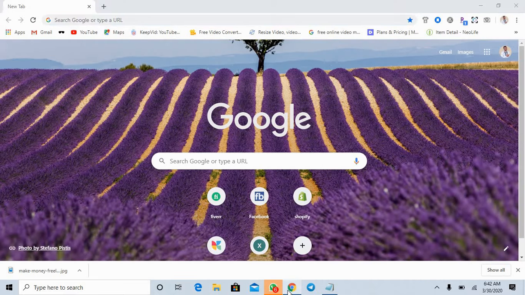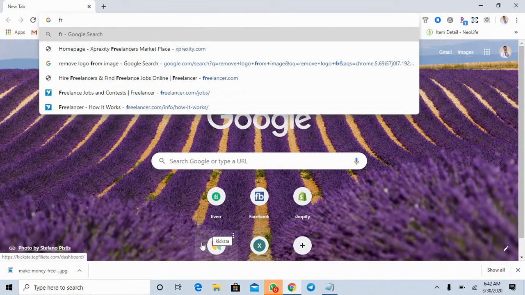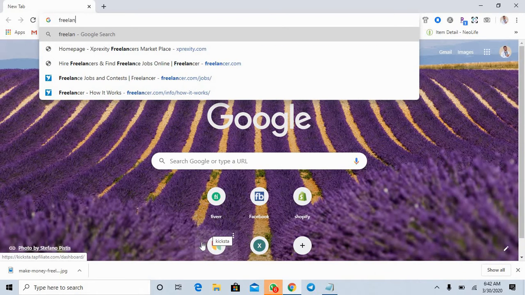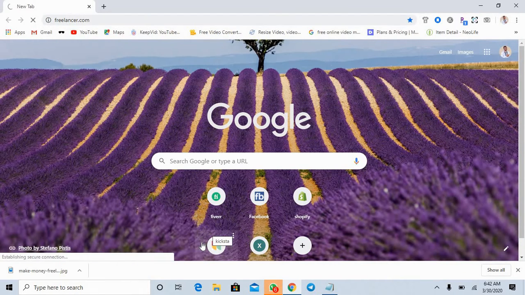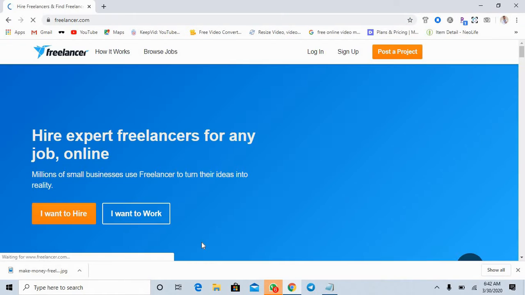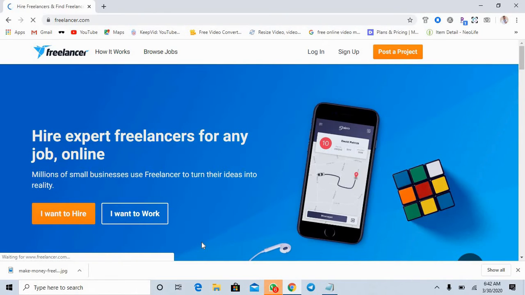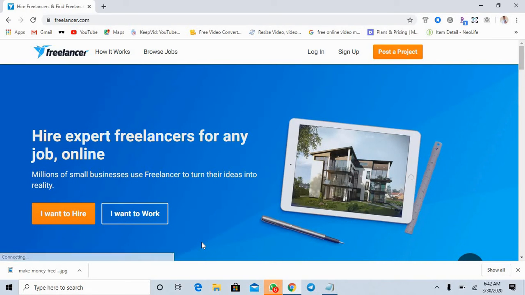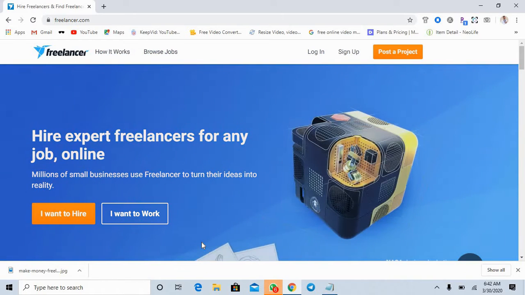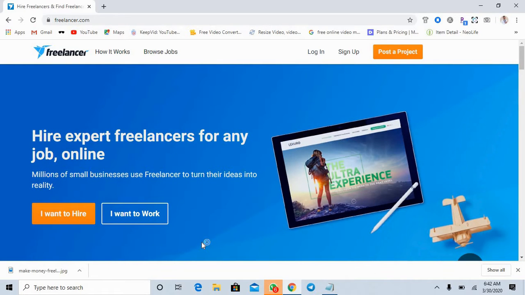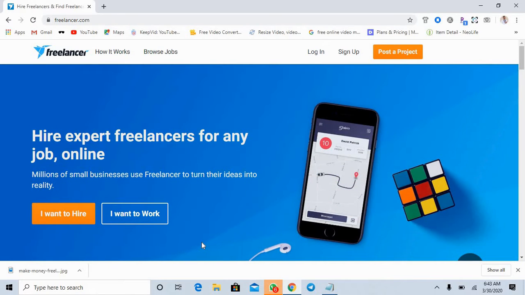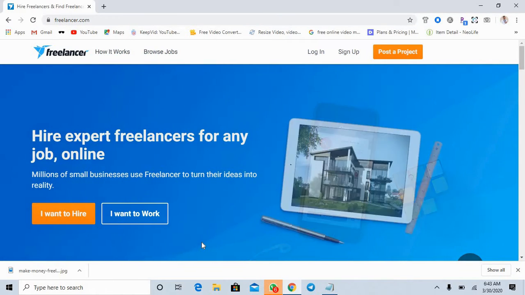Platform number one, we have the platform we call freelancer.com. Freelancer.com is a platform where you can offer your services. What are the services which you can offer online? We have website design, web development, web revamp, store design, Shopify store design, ebook creation, Facebook advertisements setup, video ads. We have several jobs which you can offer on these platforms.